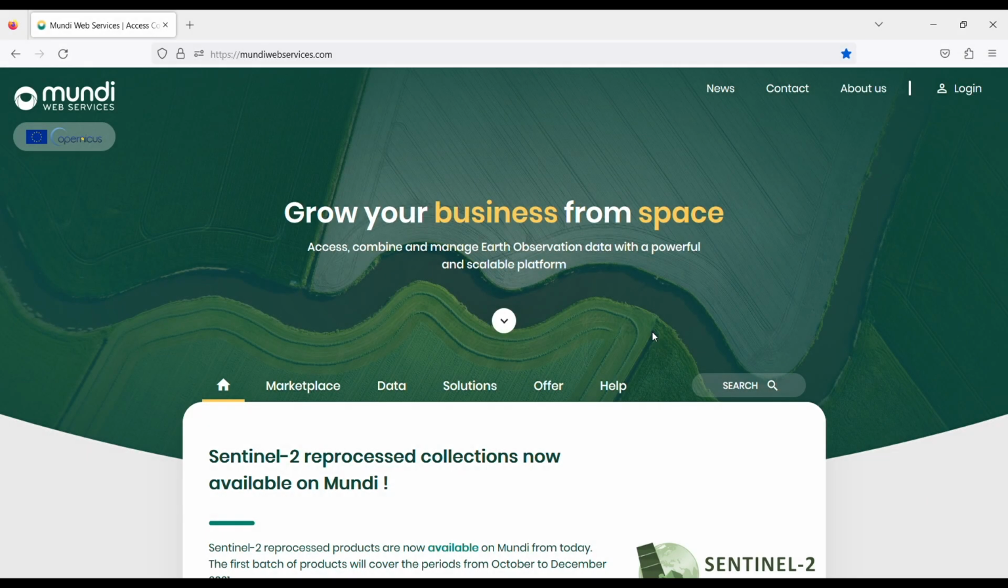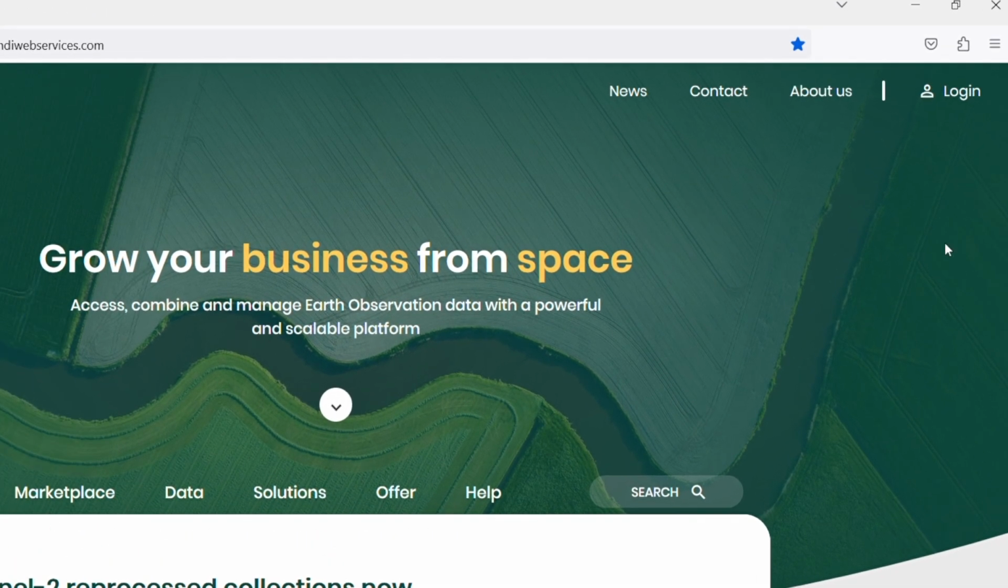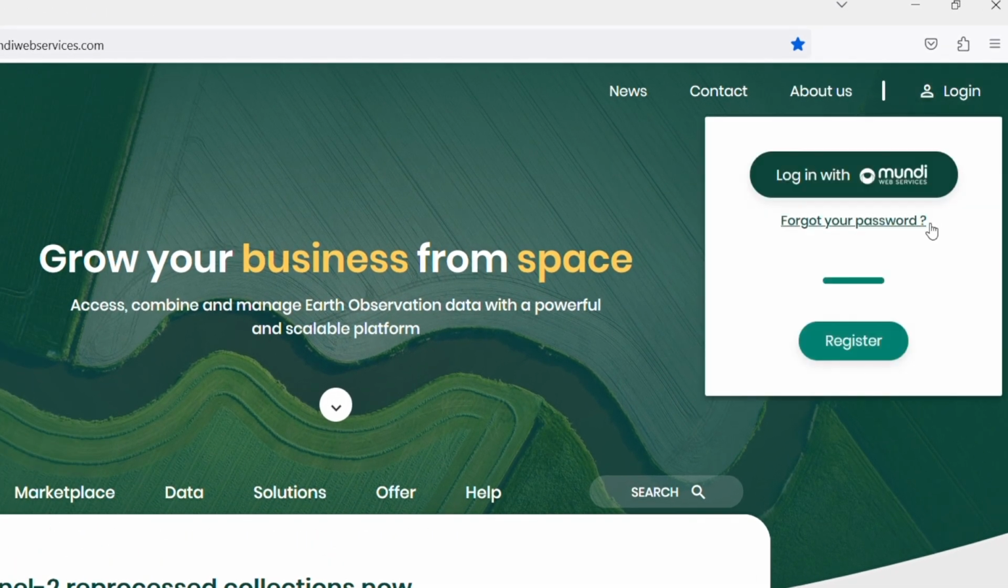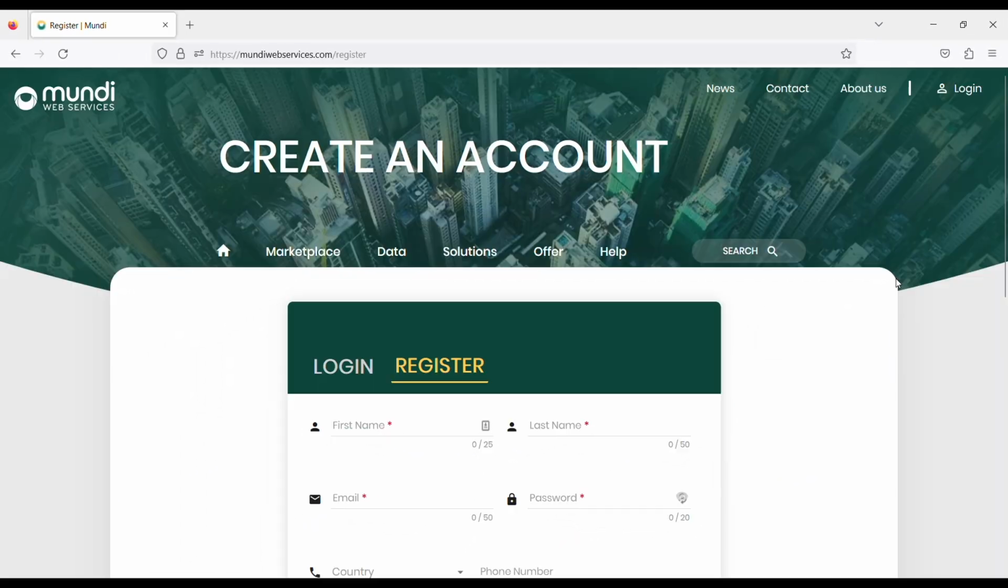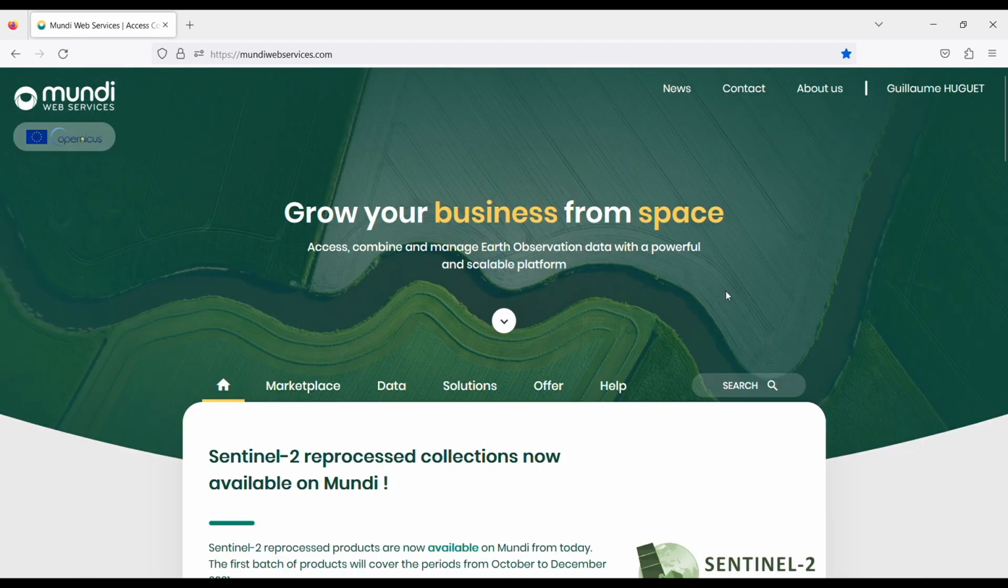Today I'm gonna show you how to register on Mundi website and how to access Jupyter Notebooks. First, go at the top of the page and click on Login, then Register. Fill all the fields necessary to create a new account. Okay, so now our account is created.